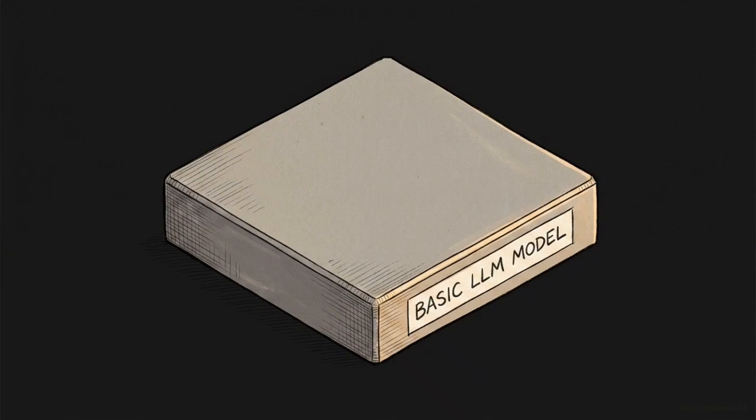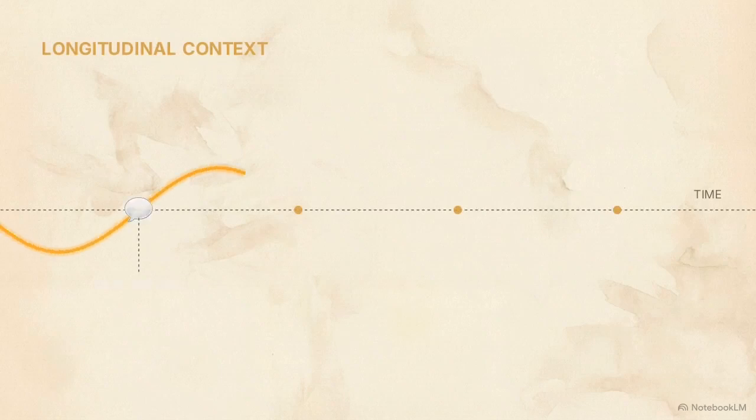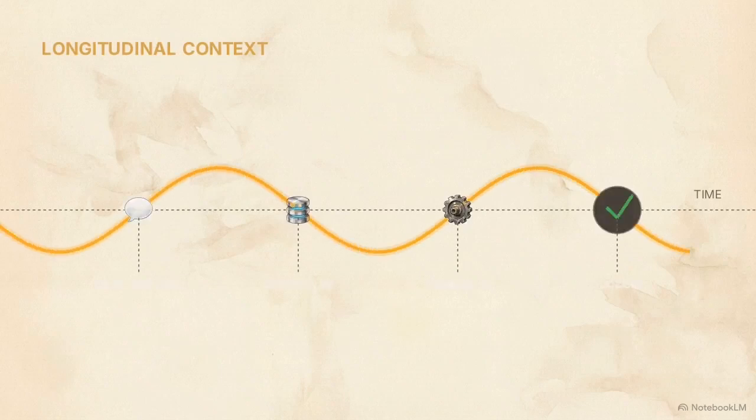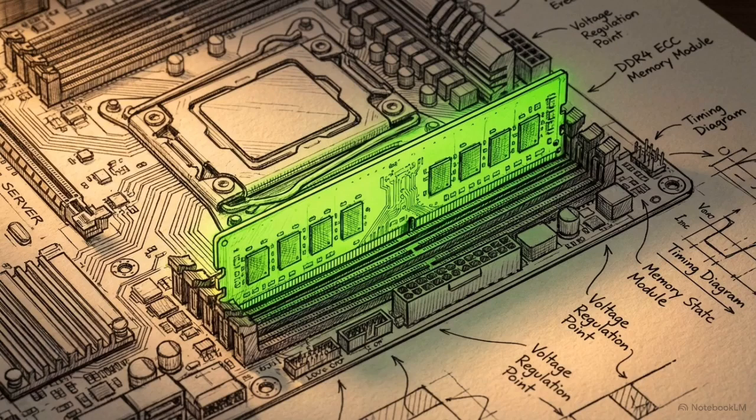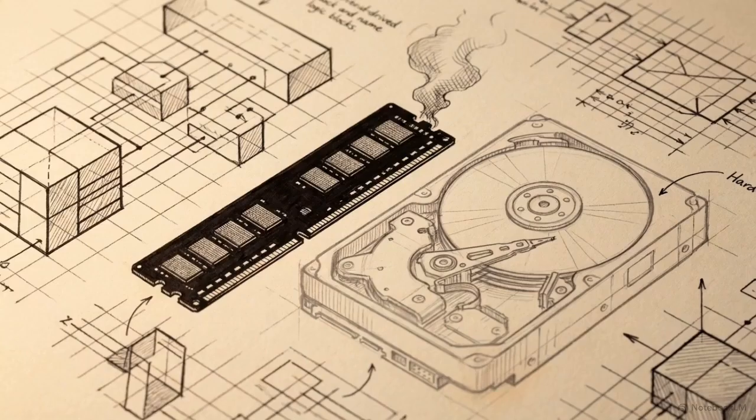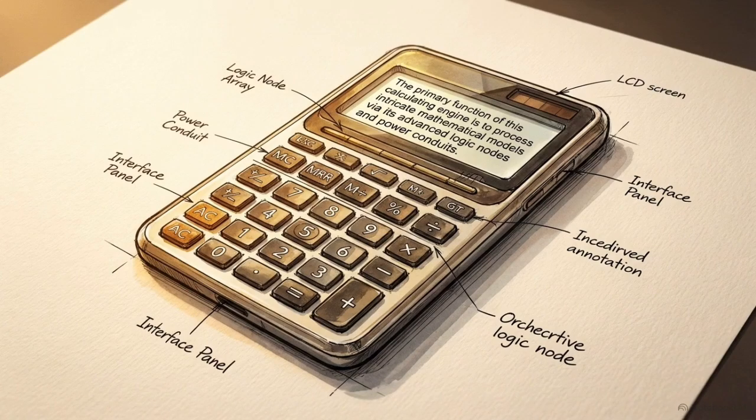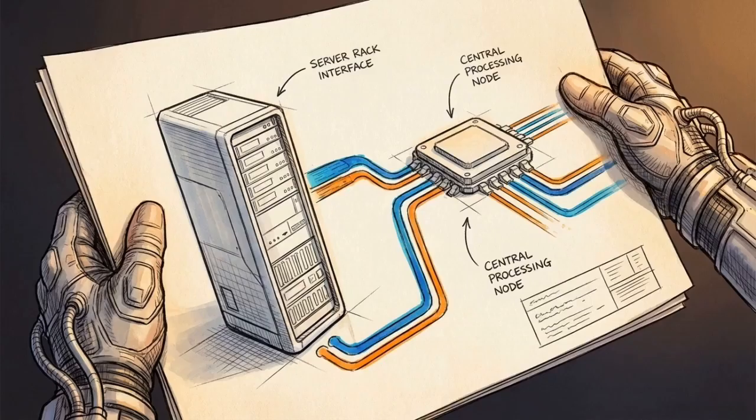This rigid architecture prevents a standard model from acting as a continuous, reliable digital assistant. An assistant requires context to execute complex, multi-step tasks over time. Even with massive context windows, you are essentially working with short-term RAM. Once the window closes, the data is purged. There is no permanent hard drive attached to the model. Without a dedicated layer for persistent memory, a language model is simply a highly capable text calculator. To build a true autonomous agent, we have to engineer the memory infrastructure ourselves.